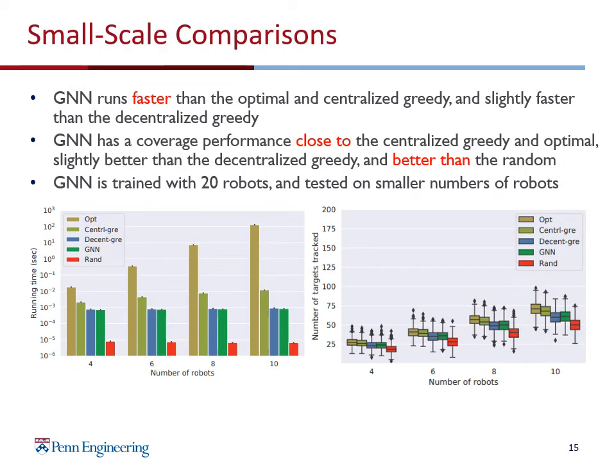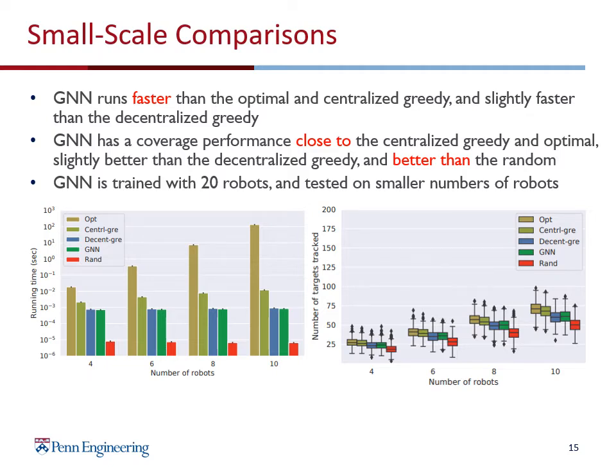Here is our small scale comparison where the number of robots is small, such as 4, 6, 8 and 10. The GNN was trained for 20 robots only and tested on these scenarios. We compare both the running time and the coverage performance of the optimal algorithm, centralized greedy, decentralized greedy, GNN, and the random algorithm.